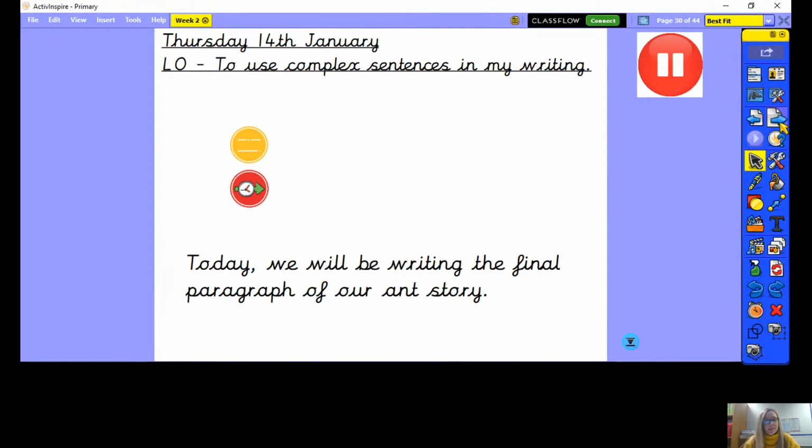Okay, so today's lesson, our learning objective is to use complex sentences in my writing. So I want you to pause the video and write today's date and learning objective in your book and make sure these are underlined.